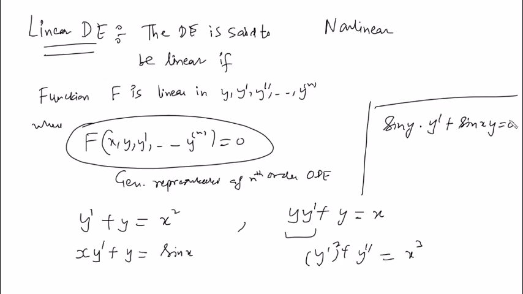Sin y is present. I told you no problem with sin x, but sin y is the problematic thing actually. Because now there can be cos phi also, there can be cos hyperbolic also, there can be e raised to power y, log y, mod y. So any function other than linear that you apply on the dependent variable and its derivative will turn the problem into a non-linear one.